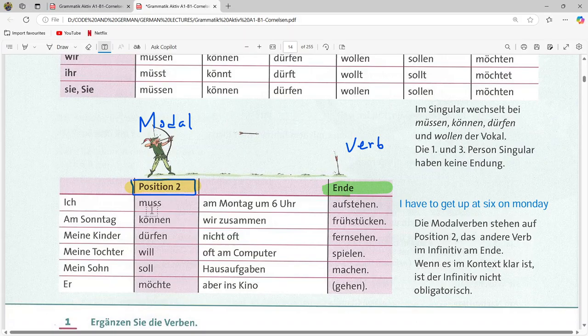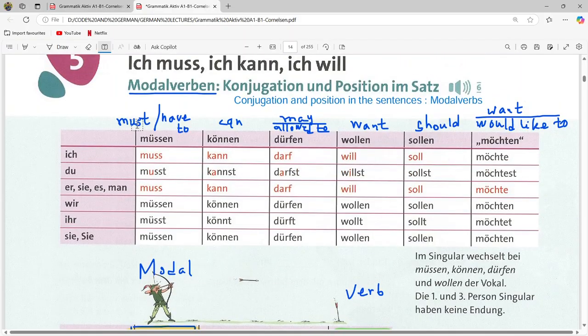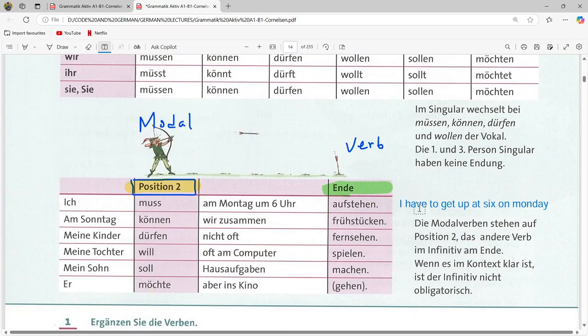But we have said that muss can be I must or I have to. We can say that I must get up at 6 on Monday. It is also correct. Now what we should understand is that in the second position we use the modal verb, and we have another verb, aufstehen, and we put it at the end.